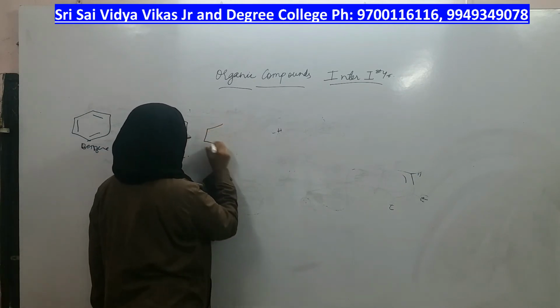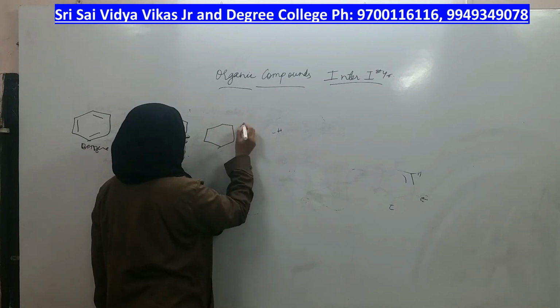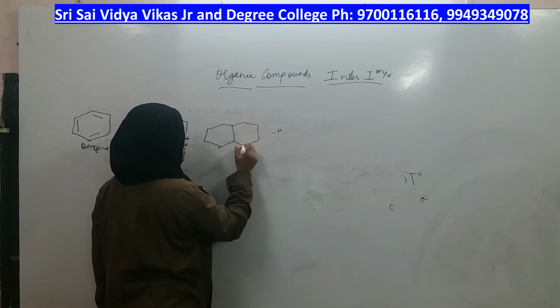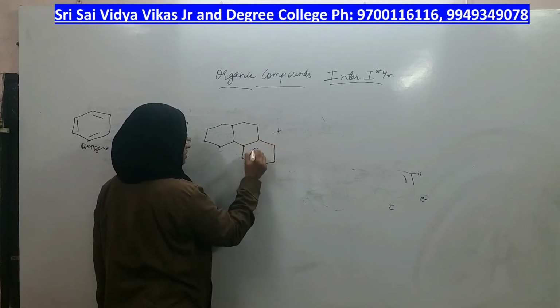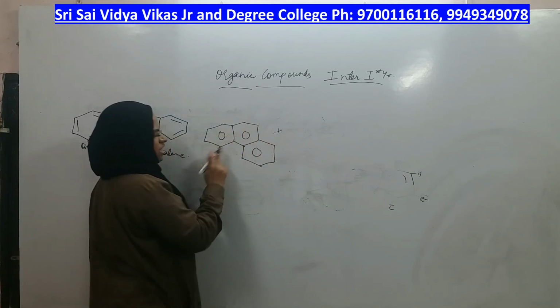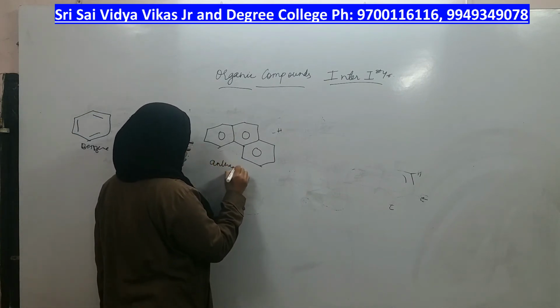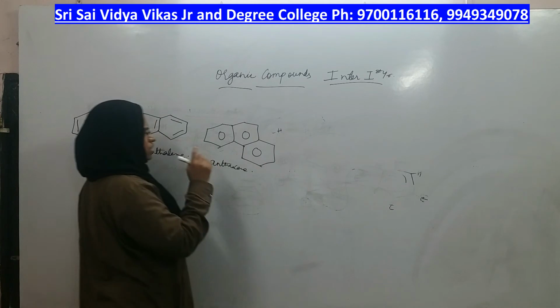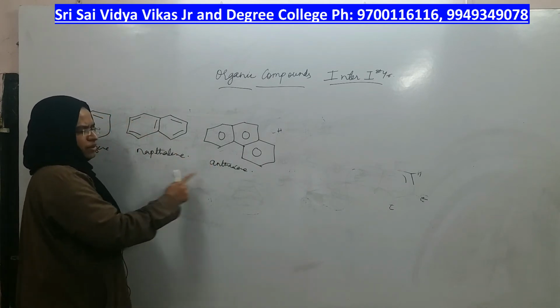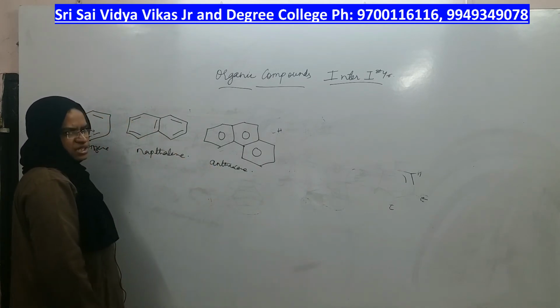In the same way, anthracene. Does it have a benzene ring? Yes. Does it have aromatic nature? Yes. So this is also a benzenoid aromatic compound. The name of this compound is anthracene.